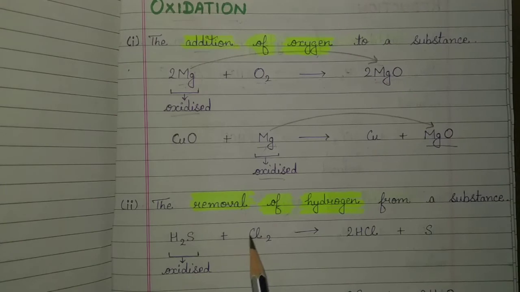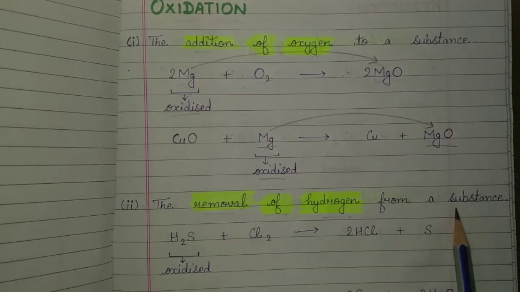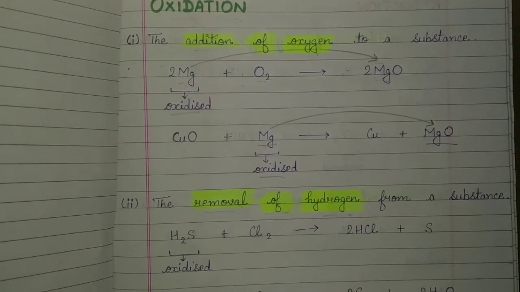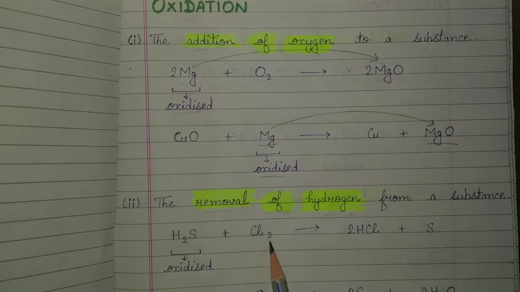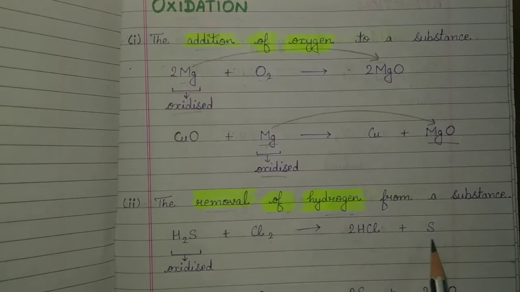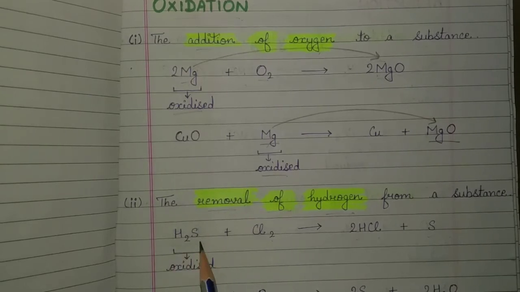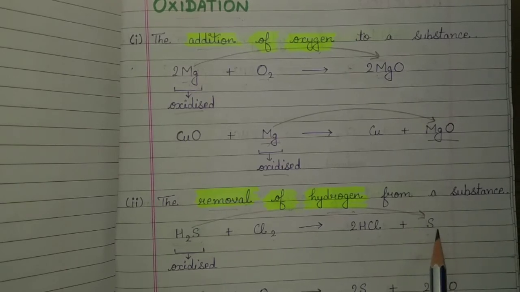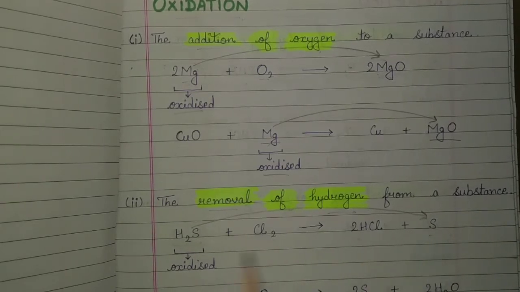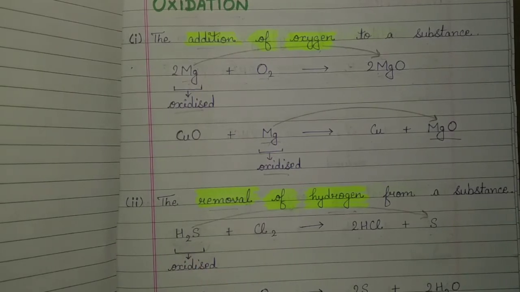Oxidation may also be defined as a process which involves removal of hydrogen from a substance. For example, in this reaction, hydrogen sulfide reacts with chlorine to form hydrochloric acid and sulfur. Here you can clearly see that earlier hydrogen was with sulfur, but after the reaction, hydrogen is removed from sulfur. So that's why we can say that hydrogen sulfide is oxidized in this reaction.